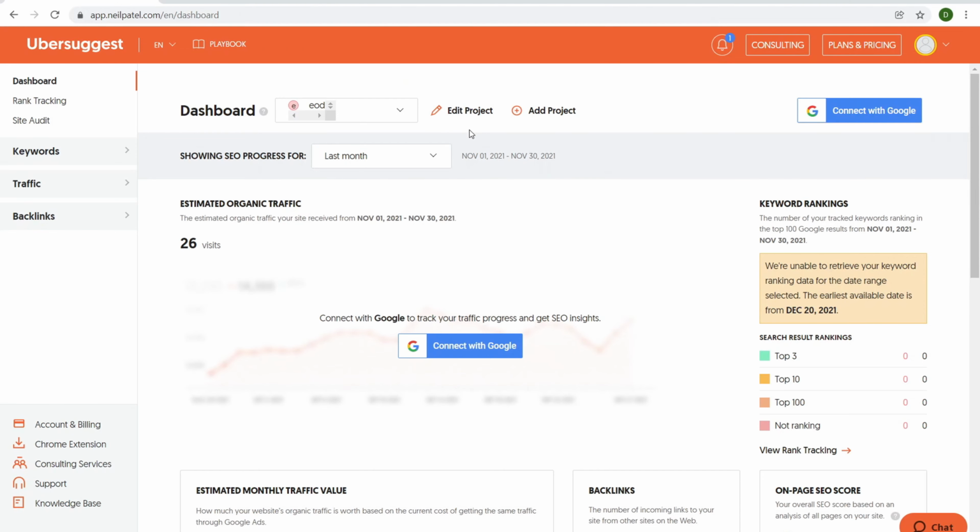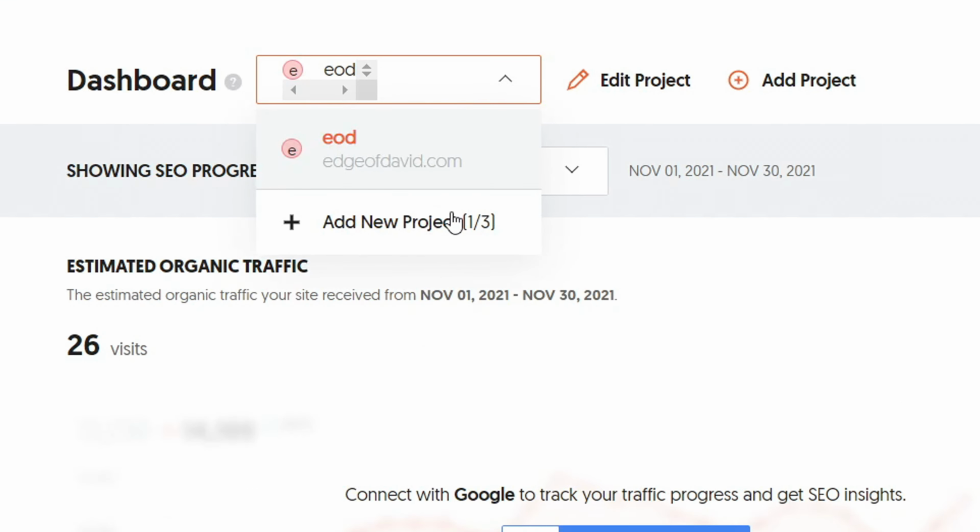The feature set between Ahrefs and Ubersuggest. So the goal of this section is just to show you what each platform offers with regards to managing your different web properties and doing keyword research, any differences and any overlaps. All right, so here we go with the dashboard. Right down here, I can add up to 3 projects with Ubersuggest. To add in more, you need to upgrade your account even further than the lowest level paid account.